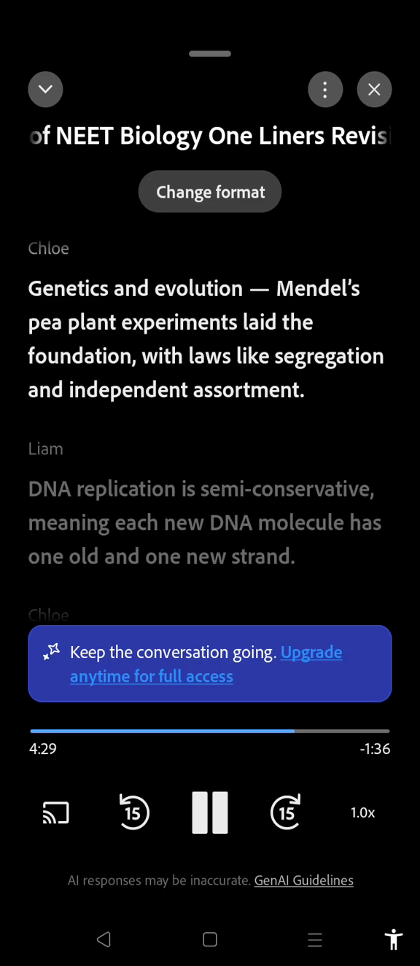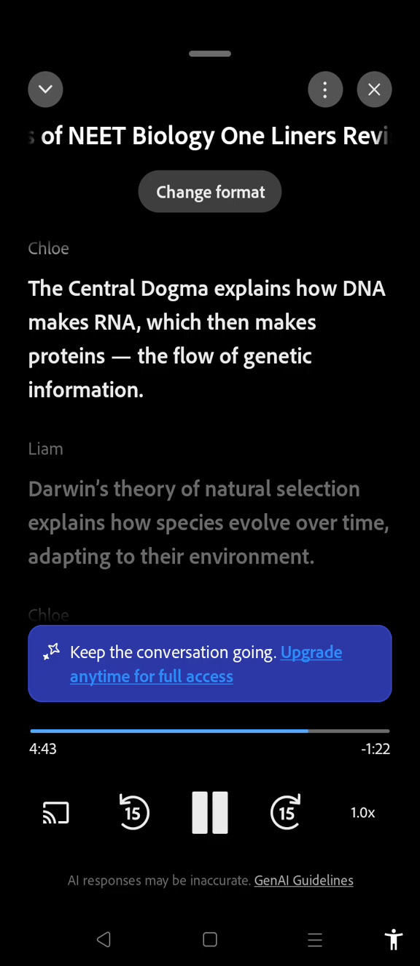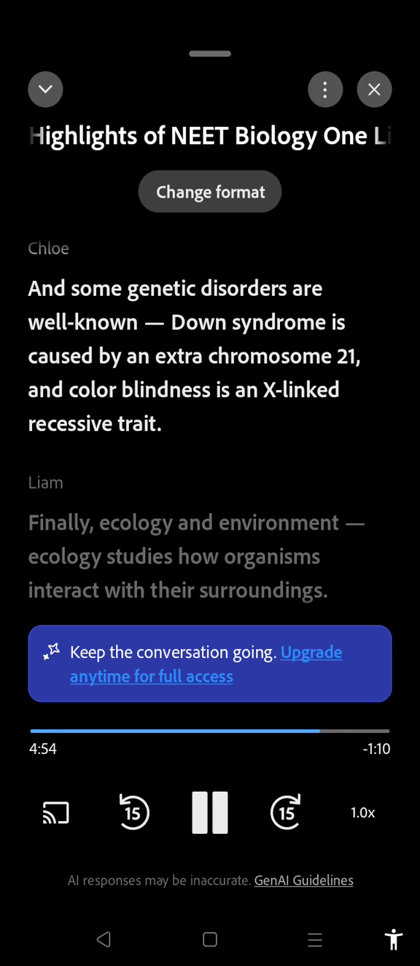Genetics and evolution. Mendel's pea plant experiments laid the foundation, with laws like segregation and independent assortment. DNA replication is semi-conservative, meaning each new DNA molecule has one old and one new strand. The central dogma explains how DNA makes RNA, which then makes proteins, the flow of genetic information. Darwin's theory of natural selection explains how species evolve over time, adapting to their environment. And some genetic disorders are well known. Down syndrome is caused by an extra chromosome 21, and colorblindness is an X-linked recessive trait.